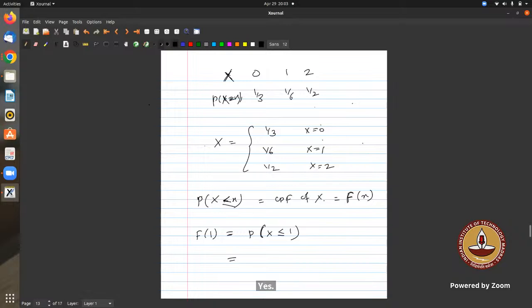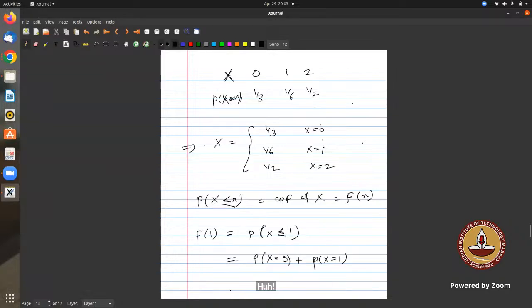This is my PMF of x, given. So how do we find the probability that x is less than or equal to 1? Sir, is it 1 upon 3 plus 1 by 6? Okay, but how can I write it like this? What are the events for x less than or equal to 1? P of x equals 0 plus P of x equals 1, right?